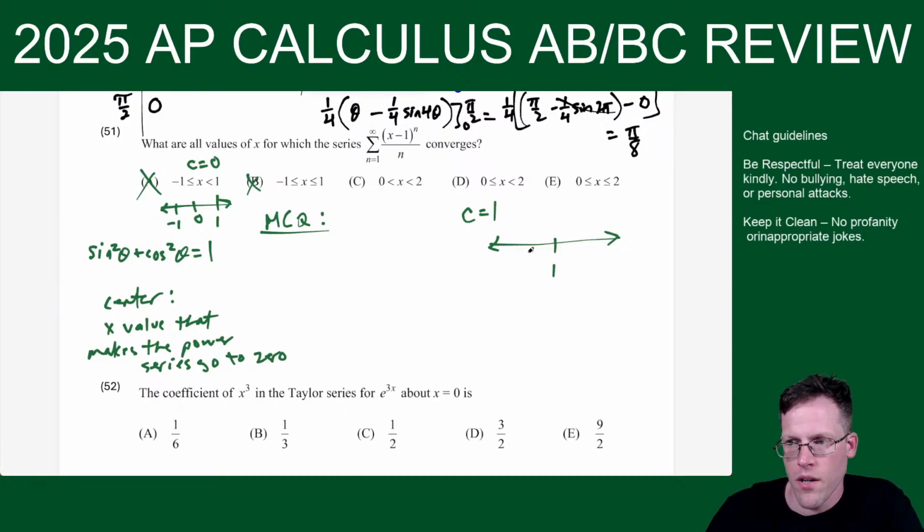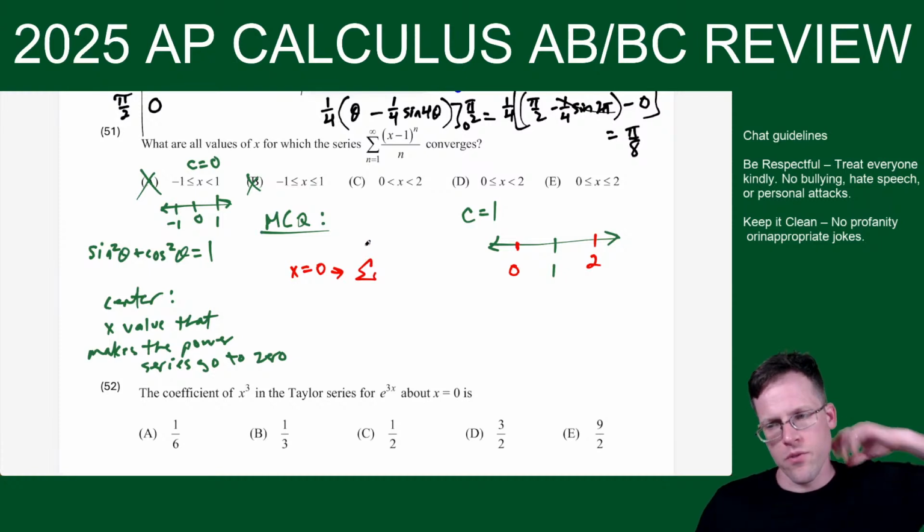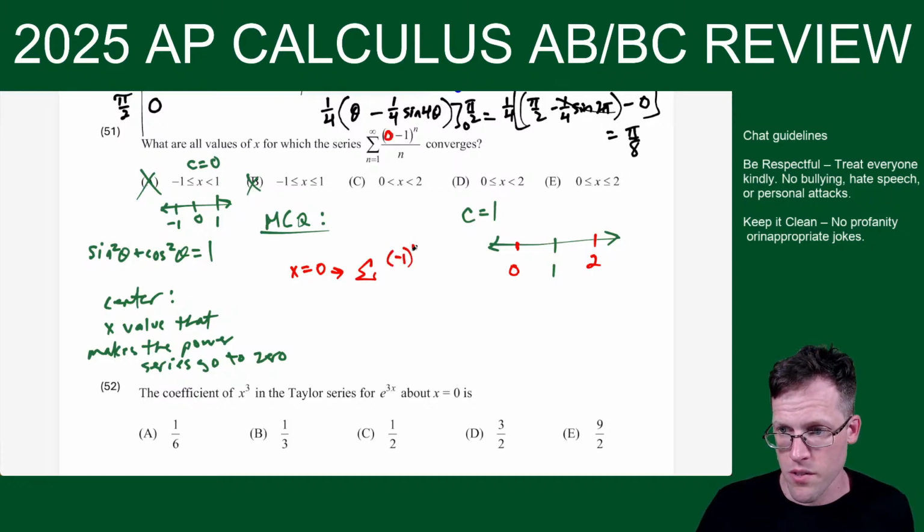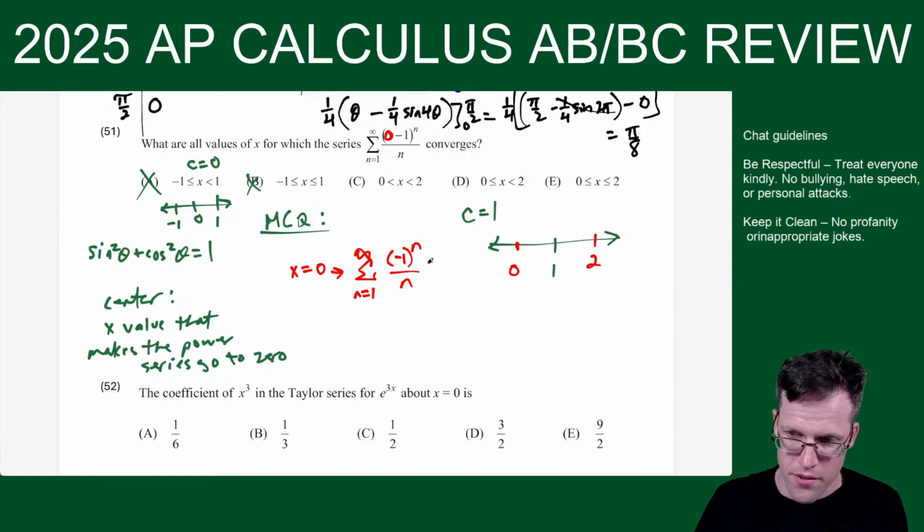So centered at 1, and now the $1 million question is, does my series converge at 0 or 2? So at x equals 0, I would just plug in, because I would have to do this anyway if I use the ratio test. So x equals 0, I would have 0 minus 1. If I plug in 0, I get 0 minus 1 is -1 to the n over n. And this is an alternating series, and this series converges by the alternating series test because the terms are going to decrease in magnitude to 0.